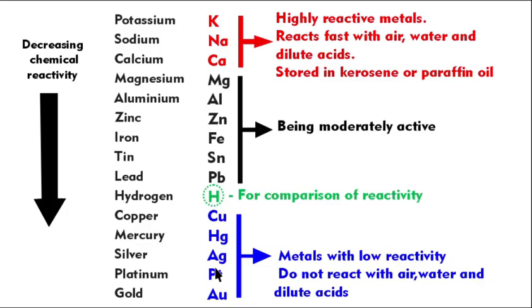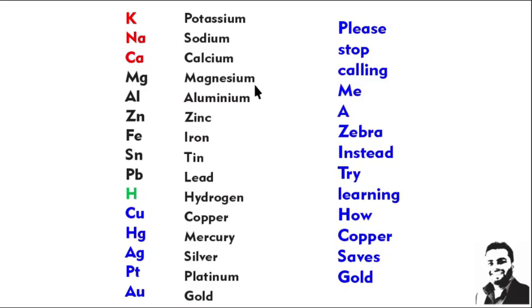I explained in your class how to memorize this. I have given a small idea: Please stop calling me a zebra. Instead, try learn how copper saves gold. Please means potassium, sodium. Stop calling means calcium. Me means magnesium. A means aluminium, zinc, zebra, iron. Instead, try learning how hydrogen, copper, saves meaning silver, gold. In between these you get mercury and platinum.